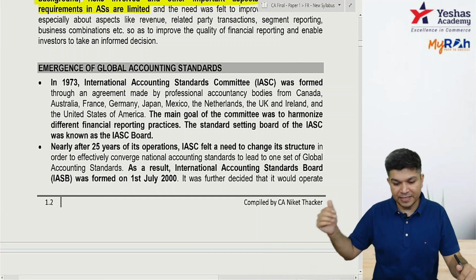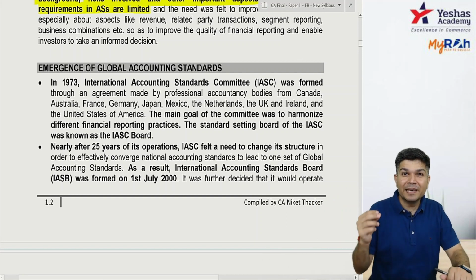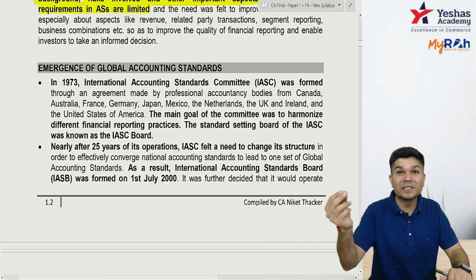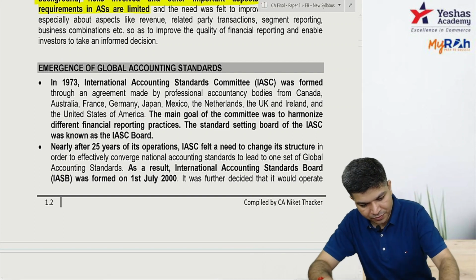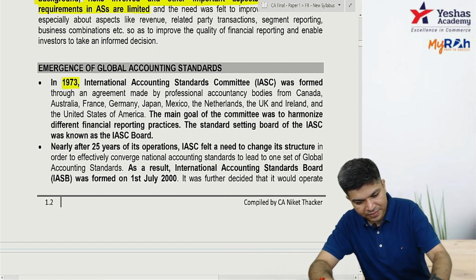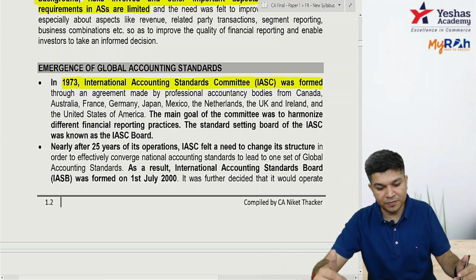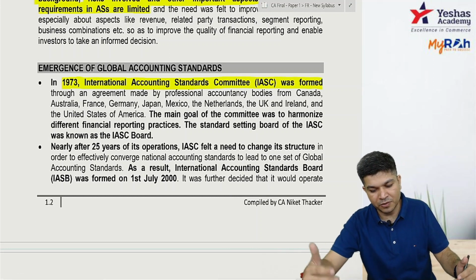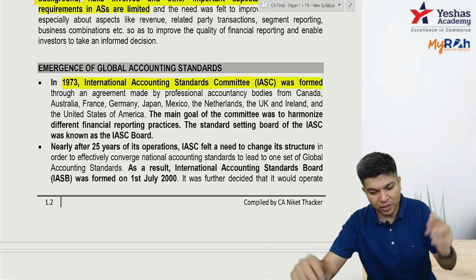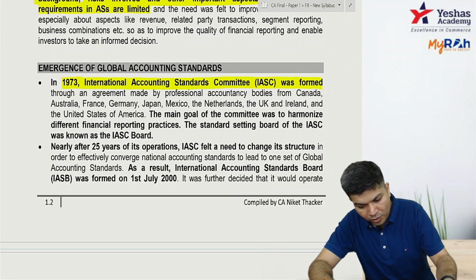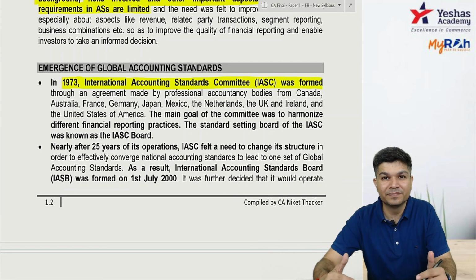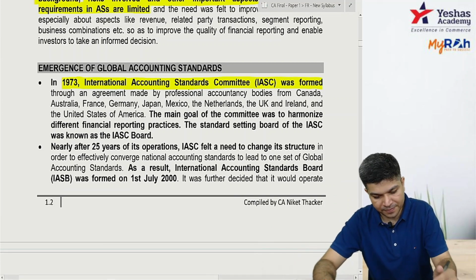They basically came up and they came out with international accounting standards. Okay, so 1973. There was IASC formed, and there were professional accounting bodies of Canada, Australia, France, Germany, Mexico, Netherlands, UK, Ireland, all that involved in that. And the goal was basically to come up with good quality accounting standards.